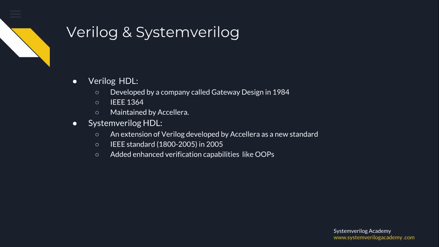Verilog HDL. Verilog was developed by a company called Gateway Design in 1984, which was acquired by Cadence Design Systems in 1989. It got its name from the words verification and logic and became an IEEE standard in 1995 as IEEE 1364. The Verilog HDL is now maintained by a non-profit organization called Accellera.